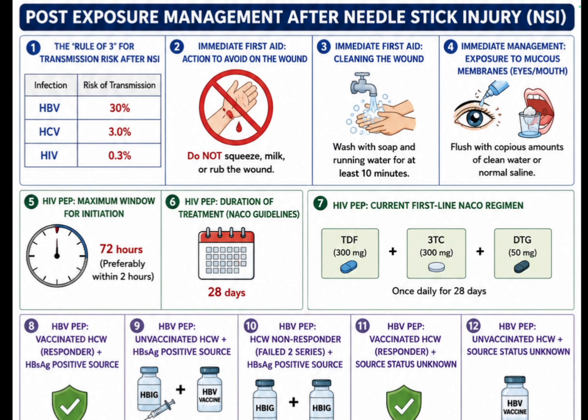So the rule of three is the risk of transmission for HBV is 30%, HCV is 3%, and HIV is 0.3%. Hepatitis A and E we can exclude because those are transmitted through fecal route. Just shift the decimal to the left. That is 30, 3 and 0.3. This is a very frequently asked MCQ, this question, the rule of three.